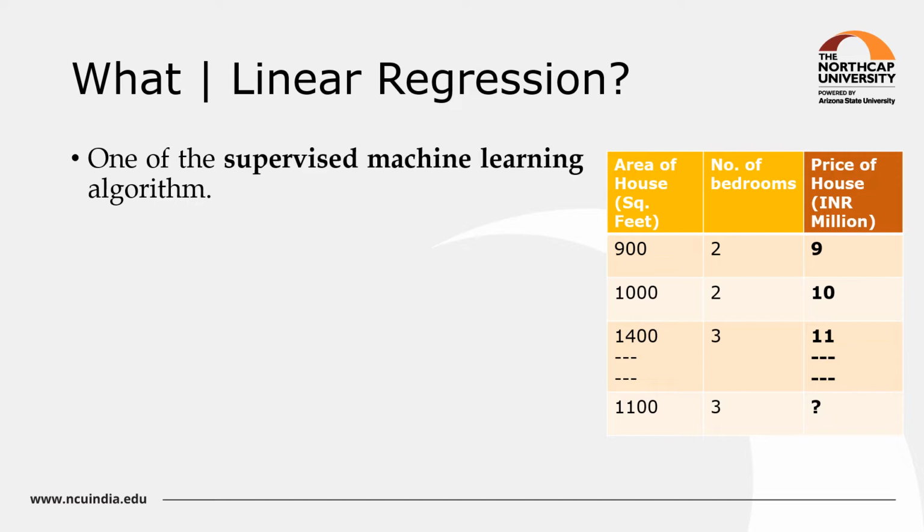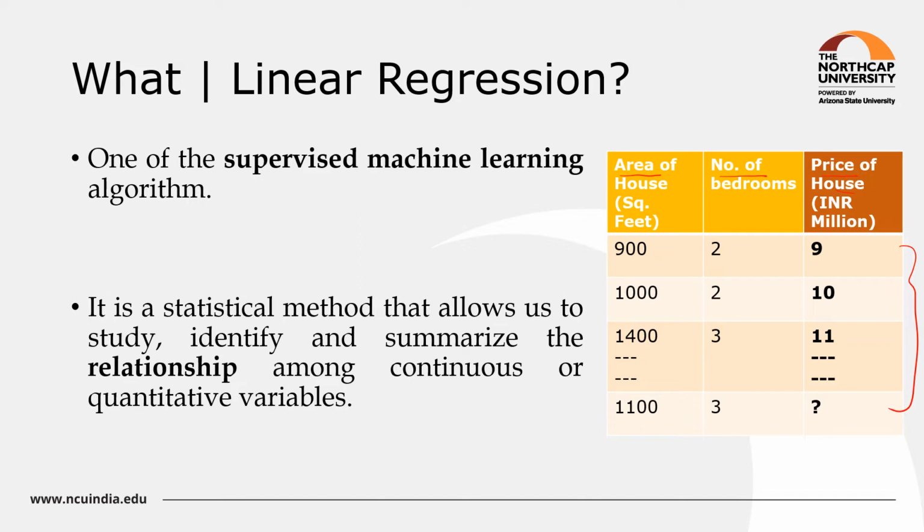It is one of the popular supervised machine learning algorithms. It is called supervised because you can see the data here is labeled. We have given area of house, number of bedrooms, and price of house in the given data set. Basically, it is a statistical method which allows us to estimate the relationship among various continuous variables present in the data. You can see these variables are all continuous in nature and we can find the relationship between them with the help of linear regression.